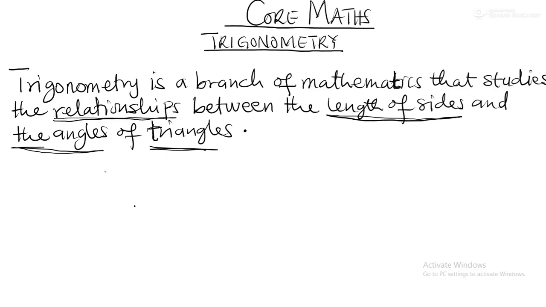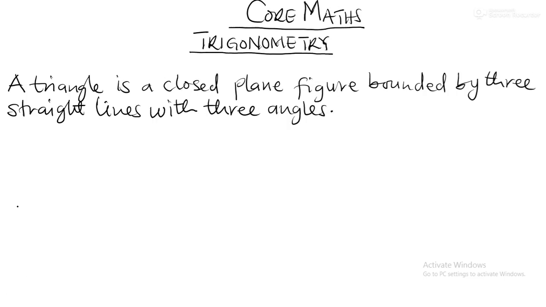So what then is a triangle? From your knowledge in plane geometry 1, what is a triangle? Okay, so let's look at what a triangle is. A triangle is a closed plane figure bounded by 3 straight lines with 3 angles.